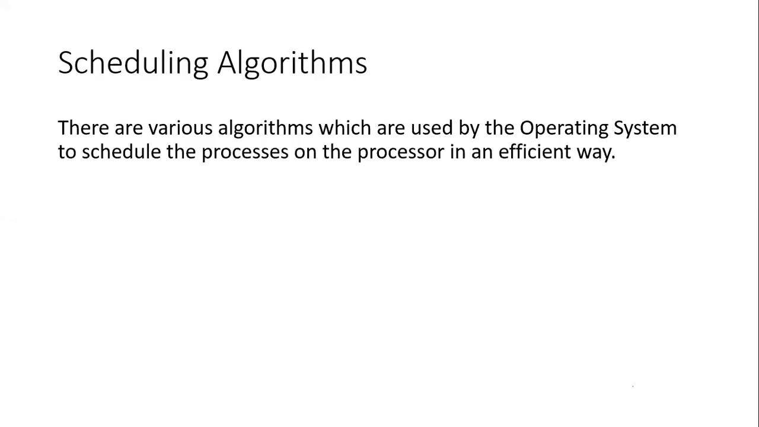Now that we have covered the scheduling criteria, let's see the scheduling algorithms. There are various algorithms used by the operating system to schedule your processes on the processor, or the CPU, in a very efficient way. So what is the aim of the scheduling algorithms? To schedule the processes on the processor in a very efficient way.